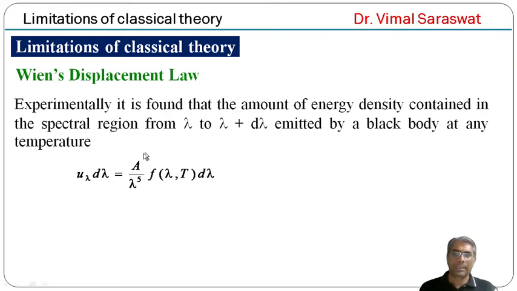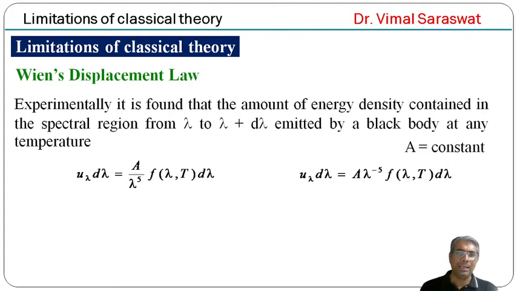So this is a function of wavelength and temperature, or u lambda d lambda equals A into lambda raised to minus 5 function of lambda and T d lambda. Here A is a constant.